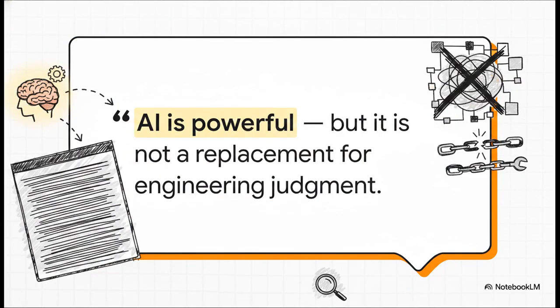But hold on, because here is an absolutely crucial takeaway from our sources today. AI is powerful, but it is not a replacement for engineering judgment. Blindly accepting AI-generated code without a deep understanding of the underlying architecture is practically inviting massive security vulnerabilities. The human oversight part of this equation is entirely non-negotiable. If we outsource our core problem-solving skills, the AI's hallucinations become our real-world disasters.